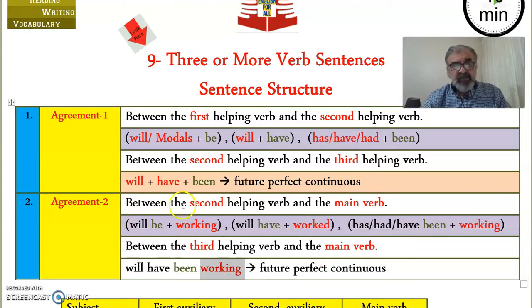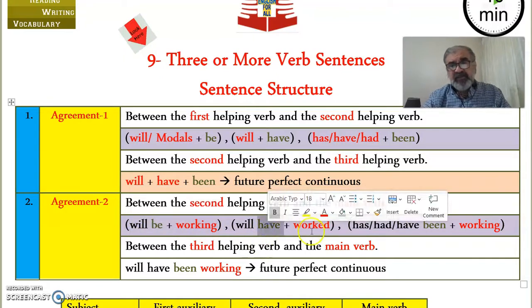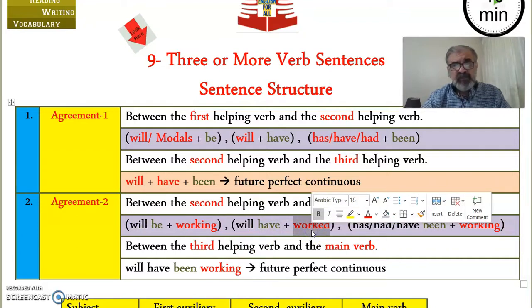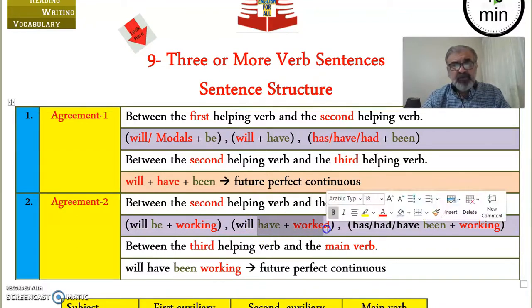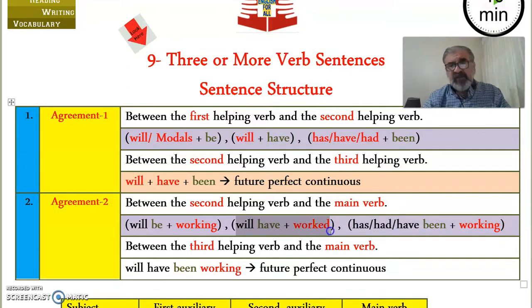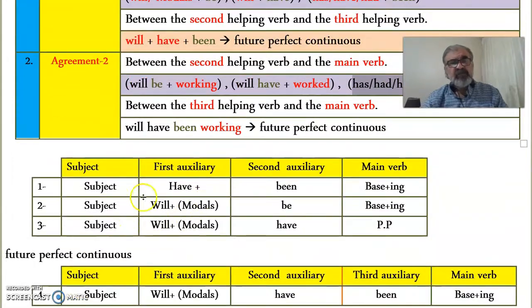Our second agreement between the second helping verb and the main verb, like will be, is followed by the ing, and that's future continuous. And will have is followed by worked, which is the past participle, verb 3. That's future perfect. And finally, has, have, had, followed by been, and been is followed by ing, which is present perfect or past perfect continuous. We're done.